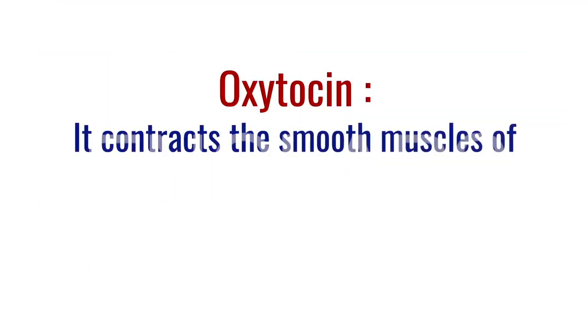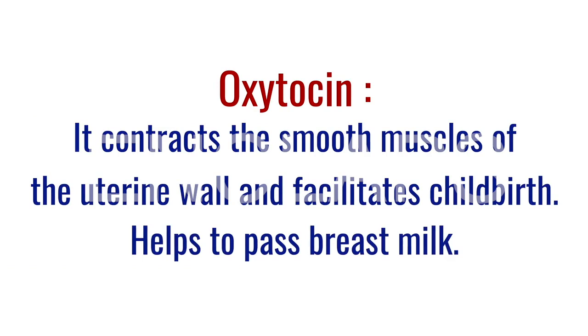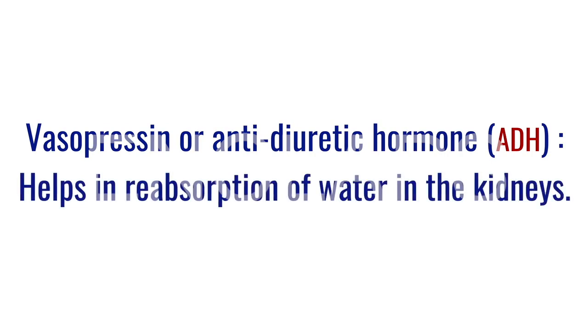Oxytocin. It contracts the smooth muscles of the uterine wall and facilitates childbirth. Helps to pass breast milk. Vasopressin or antidiuretic hormone ADH. Helps in the reabsorption of water into the kidneys. Vasopressin regulates the amount of water in the body by reabsorbing water from the kidney.